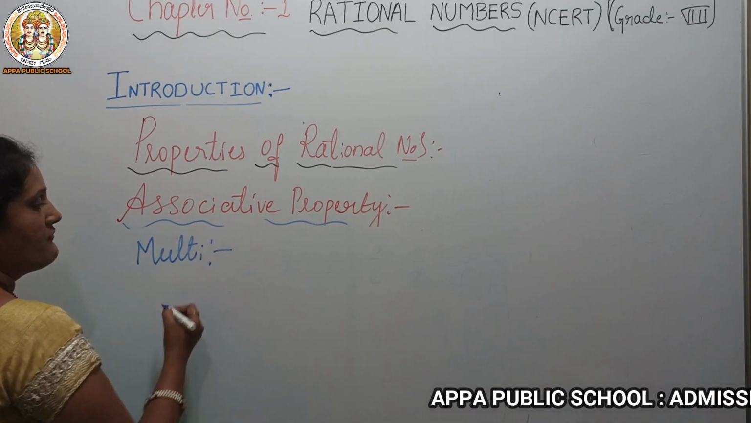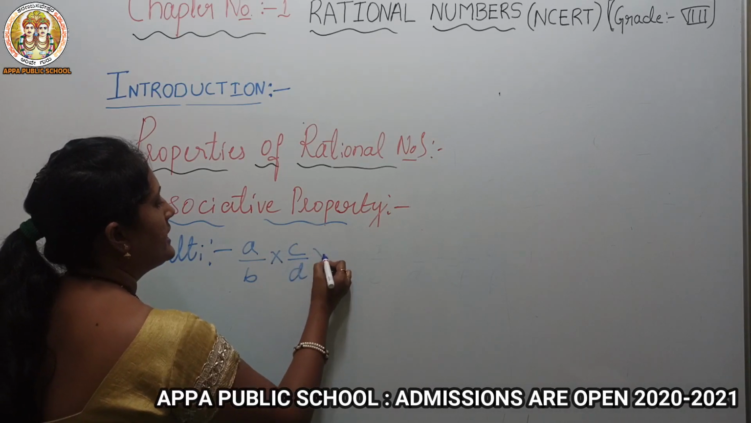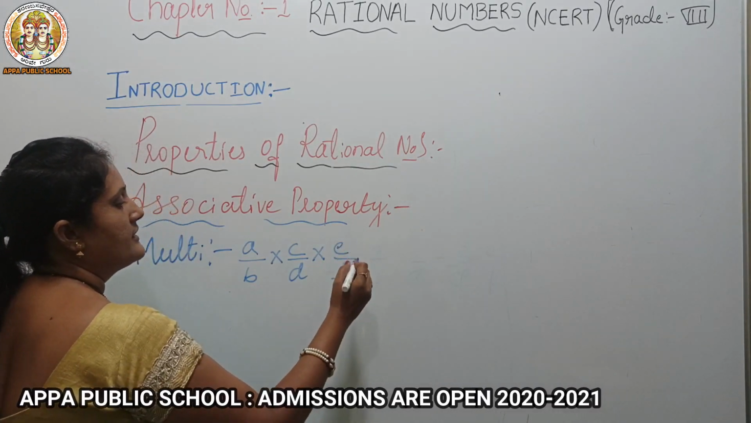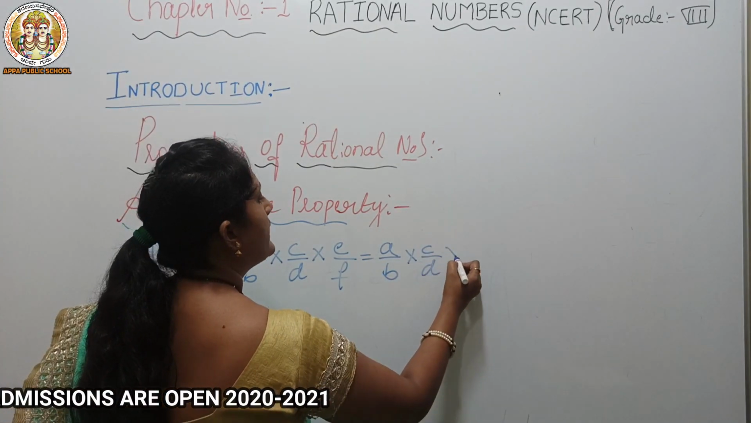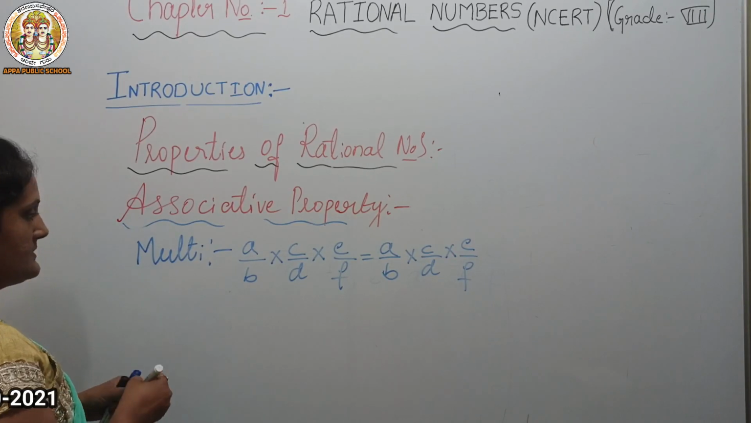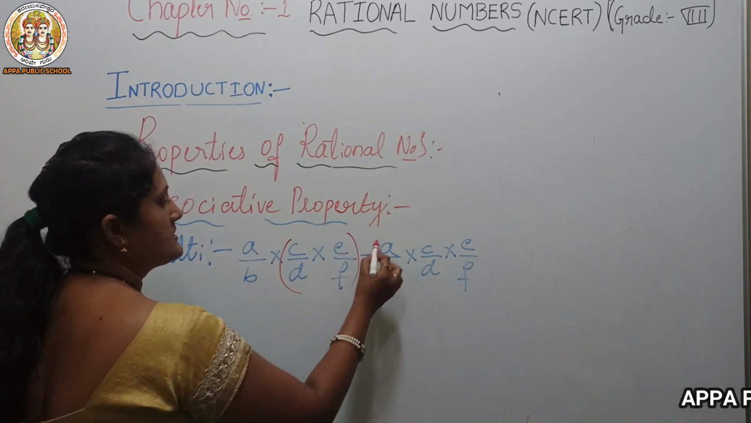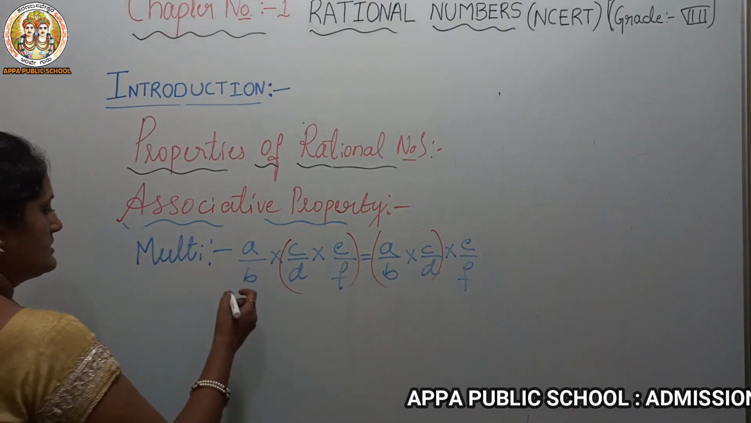Multiplication. In the same way, that is a by b into c by d into e by f, is equal to a by b into c by d into e by f. What's the condition? First I'll simplify the bracket terms, starting with this term here. Now shall I take the numbers?